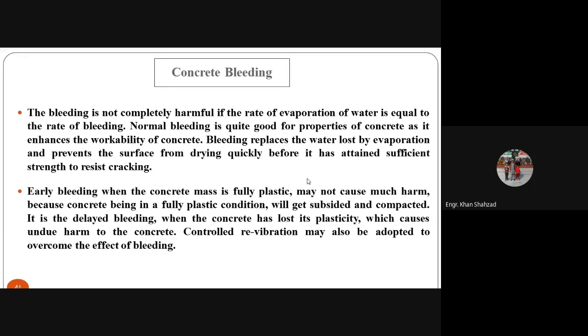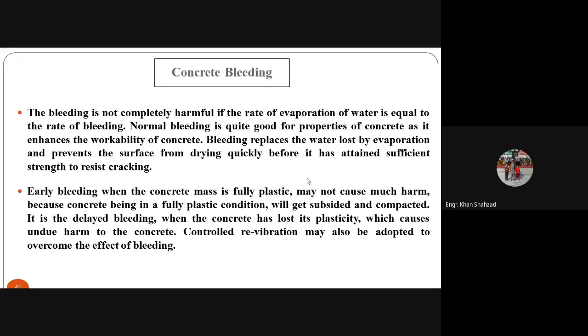If the water is evaporating from the concrete at the same speed as the bleeding water is coming to the surface, it will not stop on the concrete surface and there will be no dry shrinkage of the concrete. Normal bleeding is quite good for the properties of the concrete as it enhances the workability of the concrete. Bleeding replaces the water lost by evaporation and prevents the surface from drying quickly before it has attained sufficient strength to resist the cracking which takes place due to dry shrinkage.